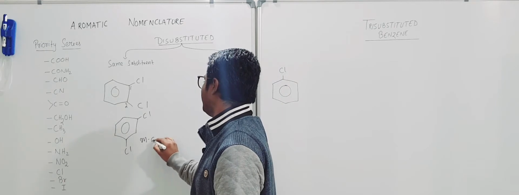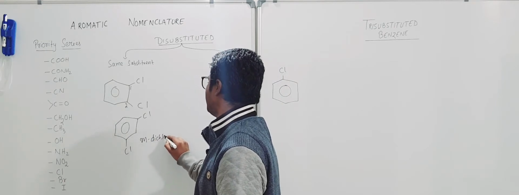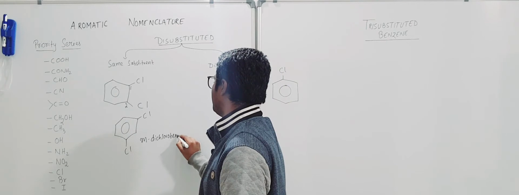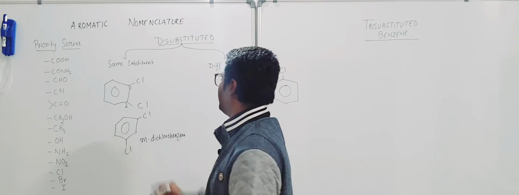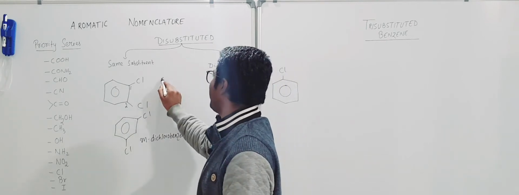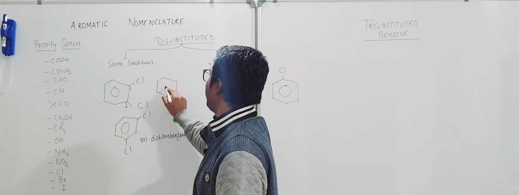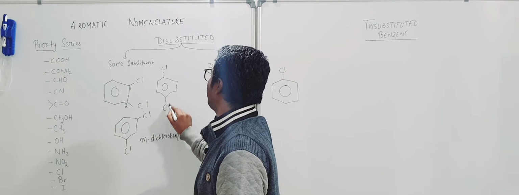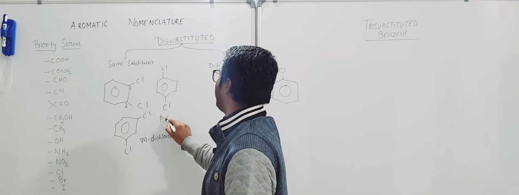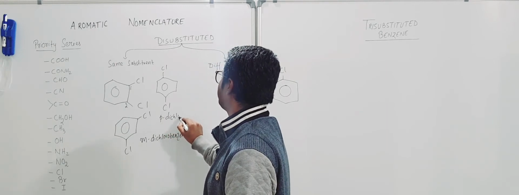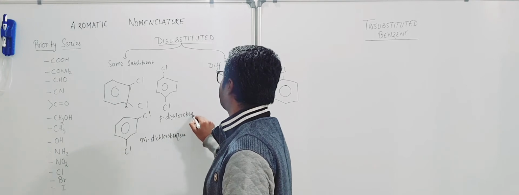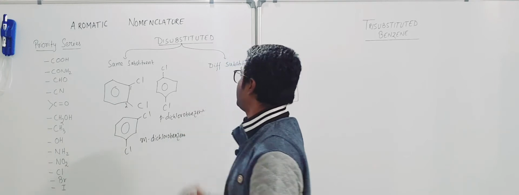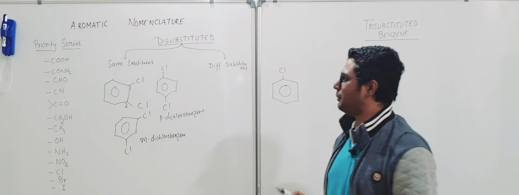Okay, this is ortho, this is meta. For para it becomes much easier. Para is, this is the chlorine, and on the opposite side if you have another chlorine, it will be called para-dichlorobenzene. So this is very simple nomenclature.